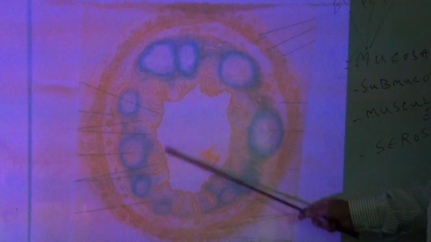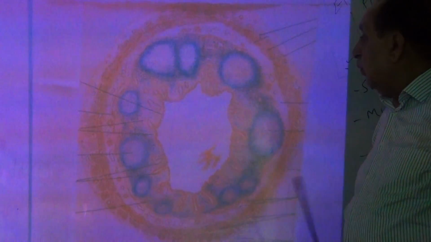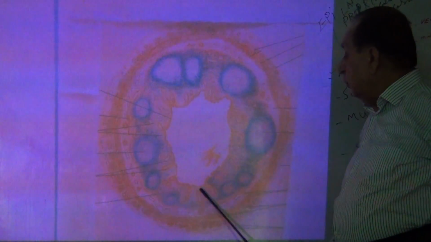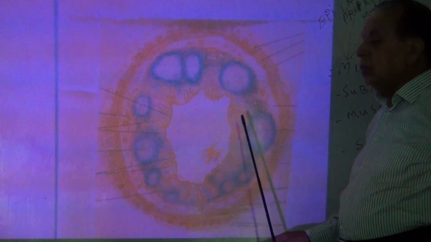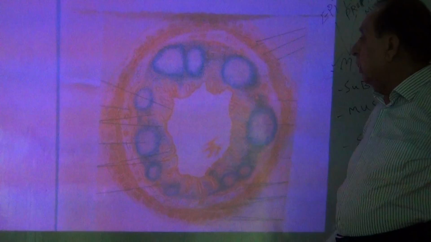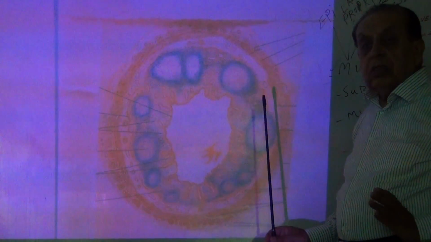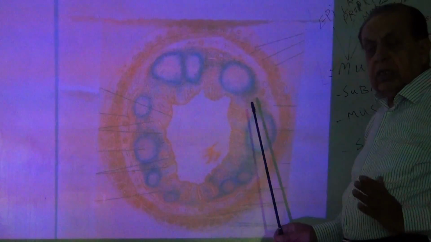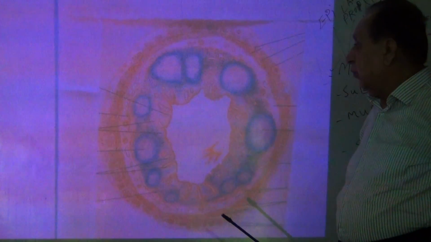The lumen of the appendix is irregular in shape due to these mucosal foldings. So, the first part of the mucosa, the epithelium, is lined by simple columnar epithelium.